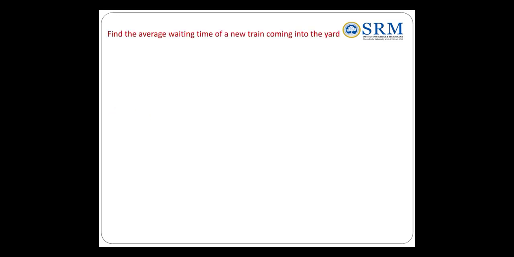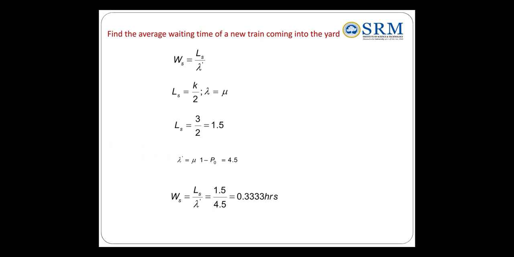Then what is the second question? Find the average waiting time of a new train coming into the yard. So that is Ws, Ls by lambda dash. In the Ls formula, the average number of customers in the system when the arrival rate and service rate are equal, because lambda is 6 and mu is 6, is k by 2. So Ls equals k by 2, and substituting k value 3, 3 by 2 is 1.5. Then lambda dash again is mu into (1 minus P naught), so 4.5. Now substitute Ls and lambda dash in Ws. The Ws is 0.3333 per hour. So this is the average waiting time of a new train coming into the yard.